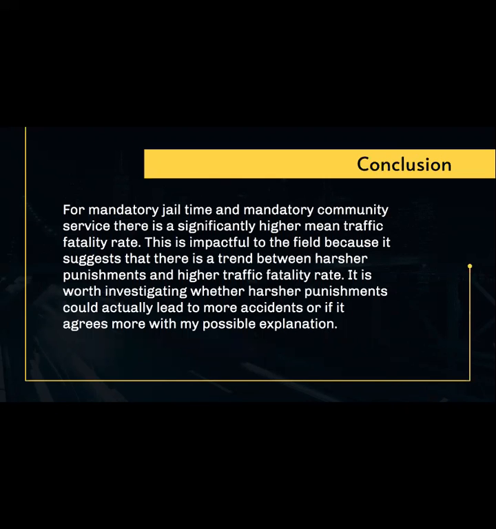In conclusion, for mandatory jail time and mandatory community service, there is a significantly higher mean traffic fatality rate, and this is impactful to the field because it suggests that there's a trend between harsher punishments and higher traffic fatality rate. It is worth investigating whether harsher punishments would actually lead to more accidents, or if it agrees more with my plausible explanation that this is just a correlation, that places that already have a high fatality rate implement higher and more harsh